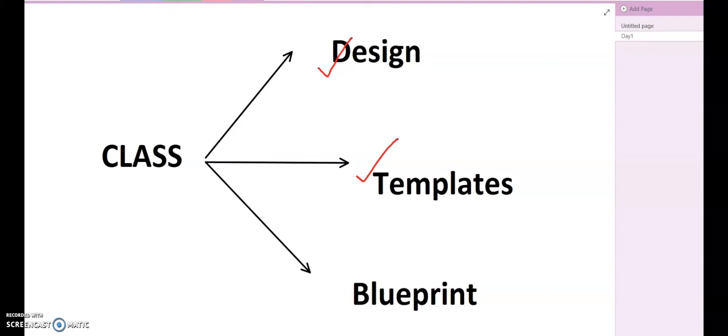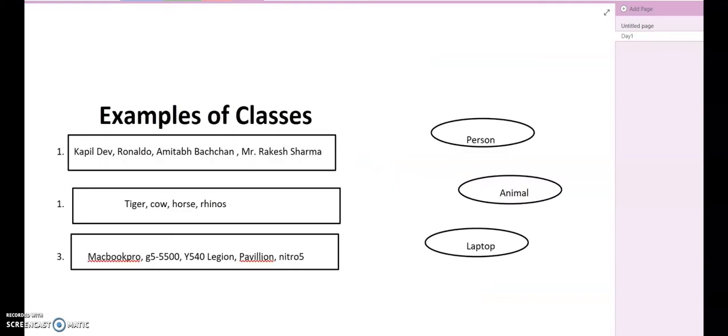And why do we use it? We use it for creating multiple objects, right? So objects can be created using design, and design is what? Design is my class, right? I have used all these examples to define object, and now I am using the same examples to define my class. And the reason is again very obvious, because these classes and objects are correlated to each other. But we will define classes in a different manner this time.